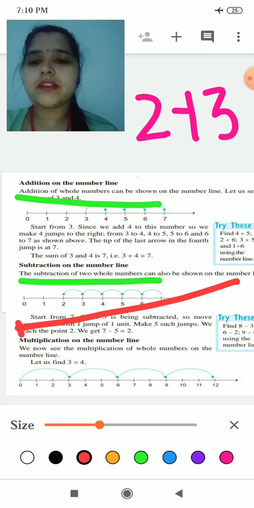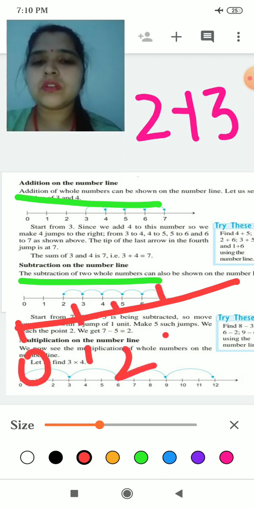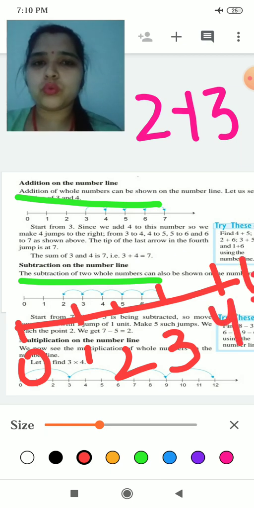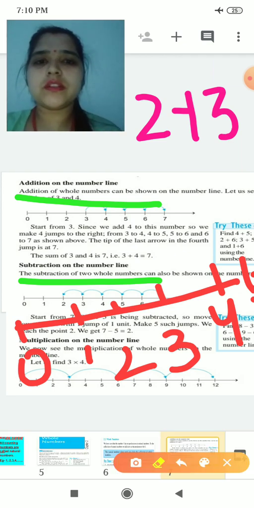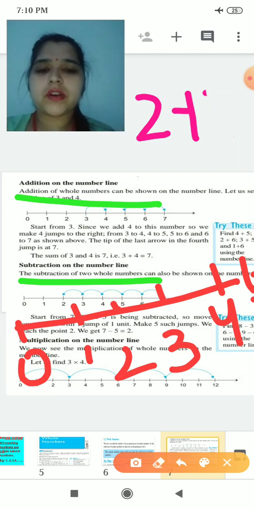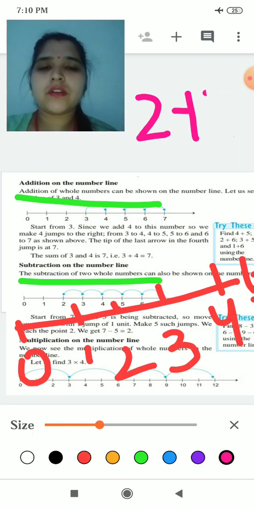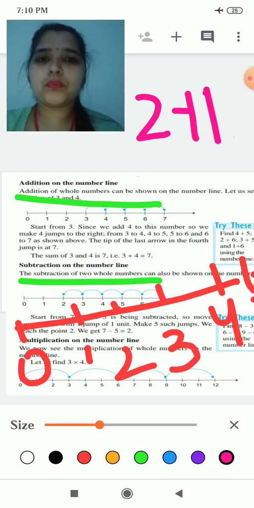This is the line. 0 you write here, 1, 2, 3, 4, 5 and so on. There is no space, so I am erasing this and writing here. Okay, 2 plus 1.